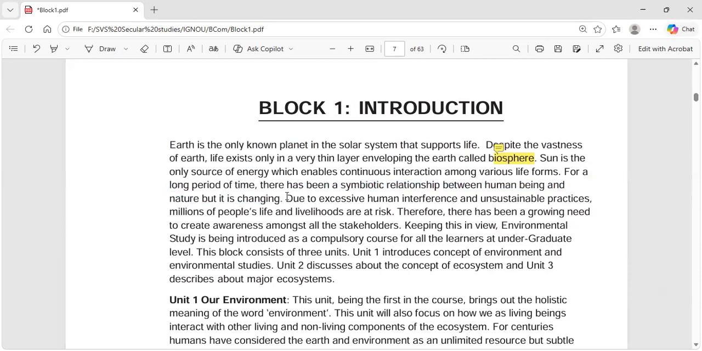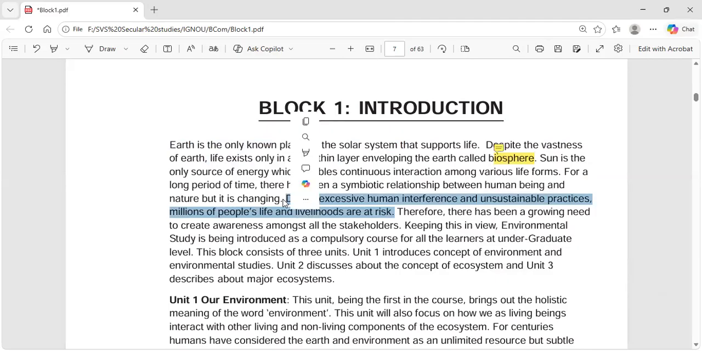But due to excessive human interference and unsustainable practices, we started to interfere more and more into the nature. We started to cut down the trees. We started to emit lots of carbon. So many things we started to do. And you need to understand, this is not being done by everyone in this world. If you look, mostly the developed nations have created more and more such problems.